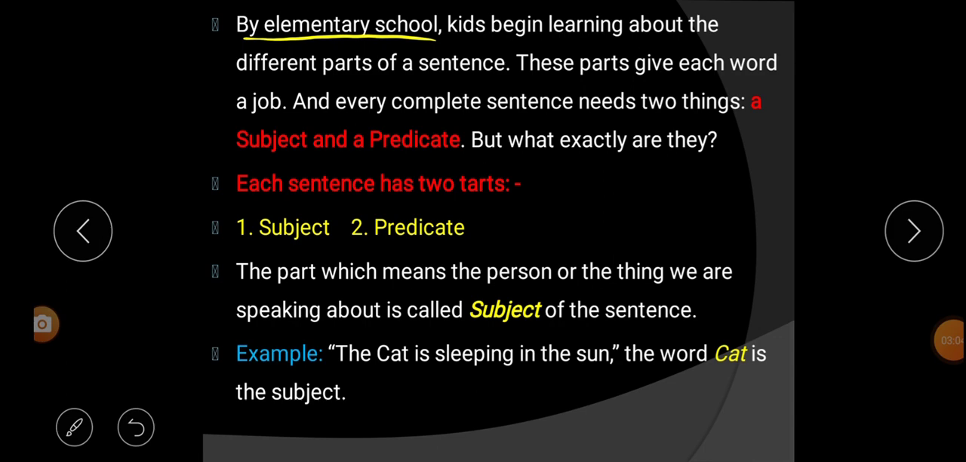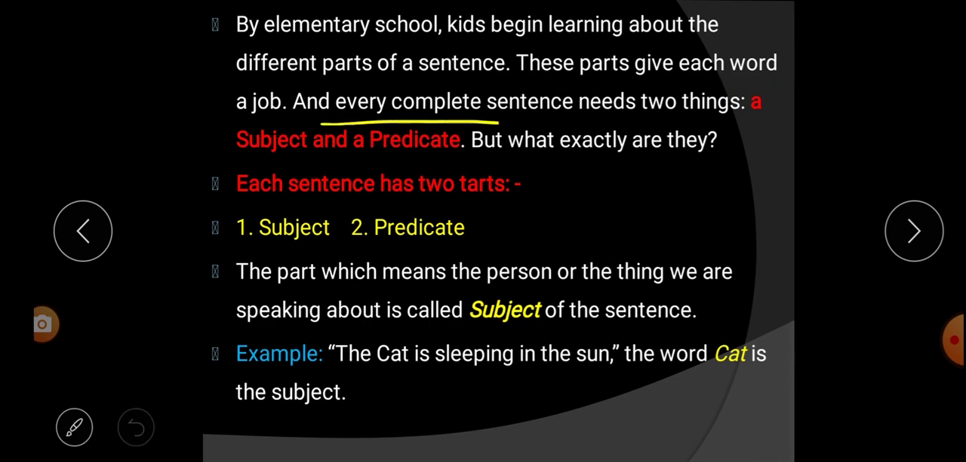By elementary school, kids begin learning about the different parts of a sentence. We know that from class 1, class 2 or the primary level, students learn about different parts of a sentence. These parts give each word a job.